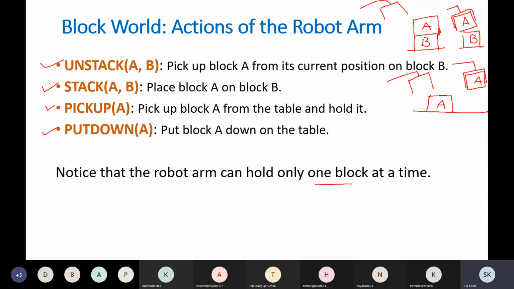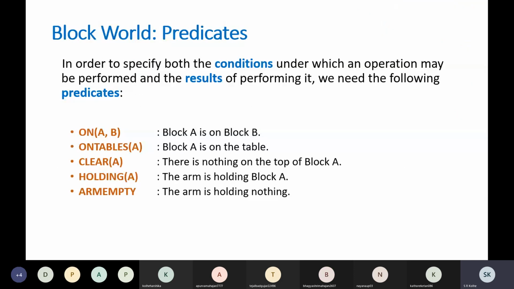Similarly for the stack operation, when you perform the stack operation, then the robot arm will be empty after performing that, so that will be the result. So to describe all this, we have defined predicates.